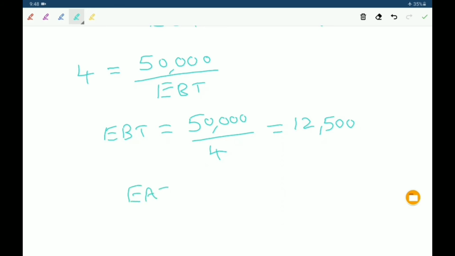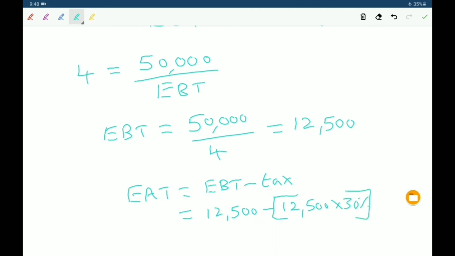Earnings after tax equal to EBT minus tax. So 12,500 minus 12,500 into 30%. We have to deduct the tax amount.